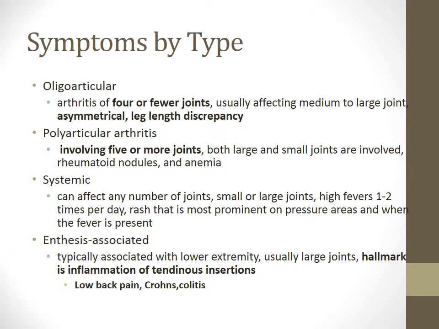The enthesitis-associated form of JIA typically is associated with the lower extremities, usually the large joints. The hallmark of this form of JIA is the inflammation of the tendinous insertions. This type of JIA creates low back pain. In many cases, patients will experience Crohn's disease and colitis.